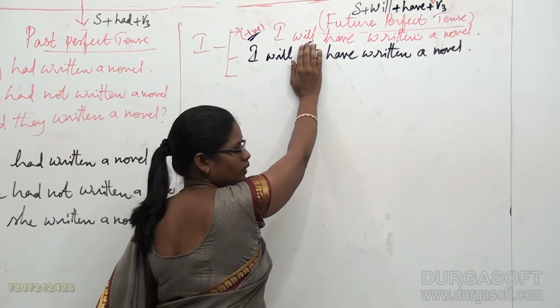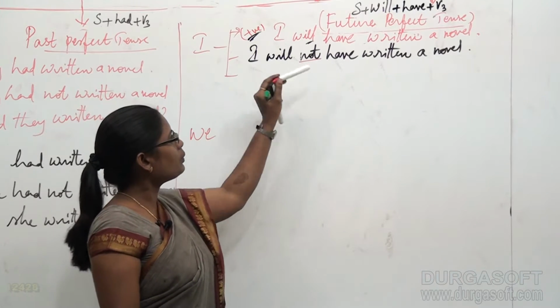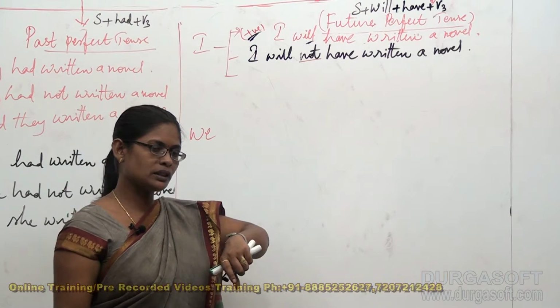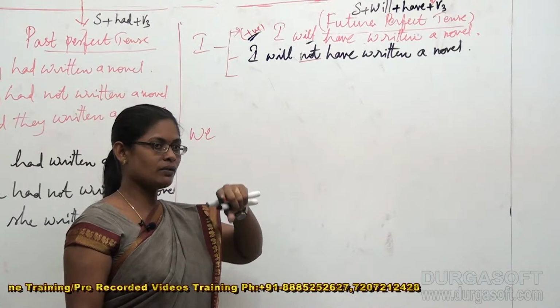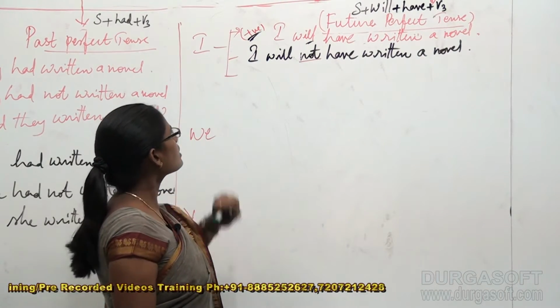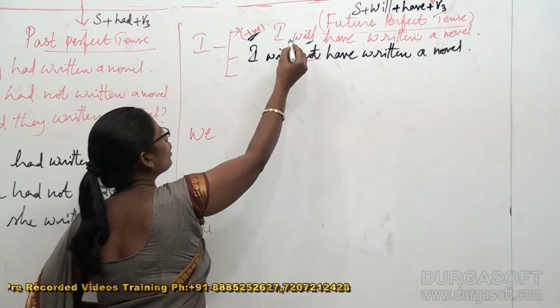It has become a positive. When you remove your hand from not, now it has become a negative. That means including not it becomes a negative and excluding not it becomes a positive.